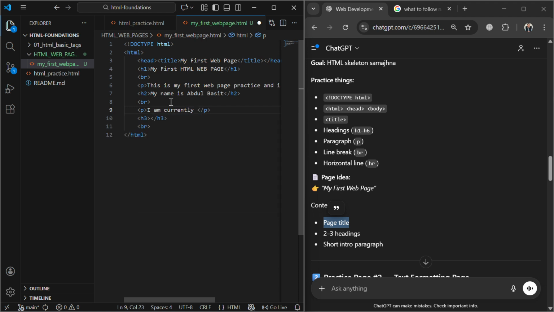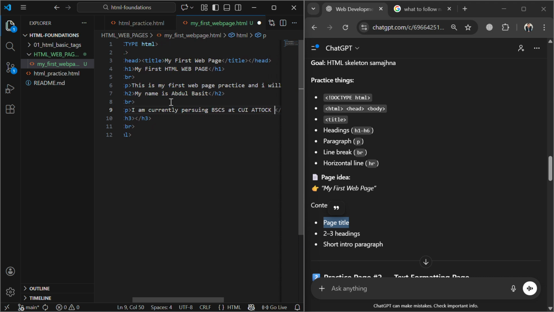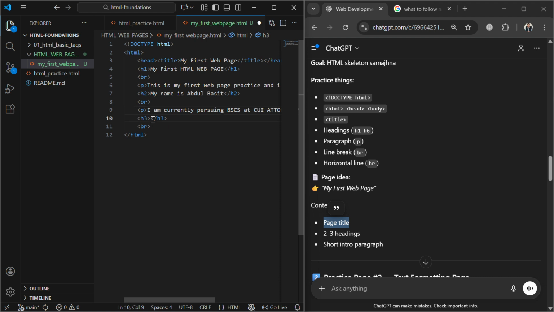I am currently, sorry, let me correct the spelling, currently pursuing BSCS at the campus actually. And the third heading will be Abdul Basit.